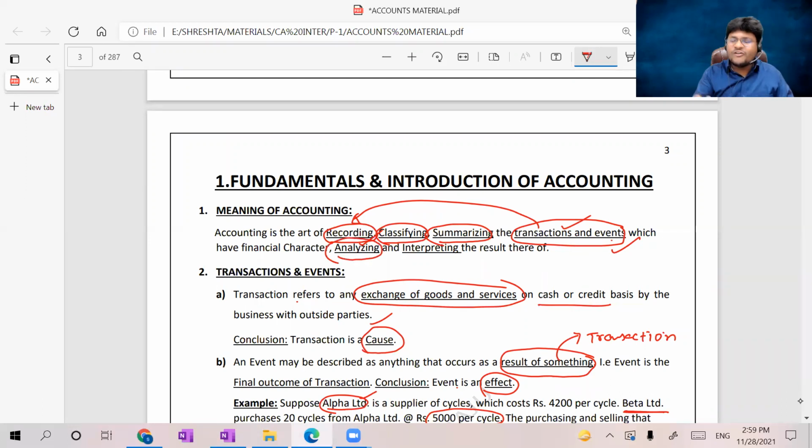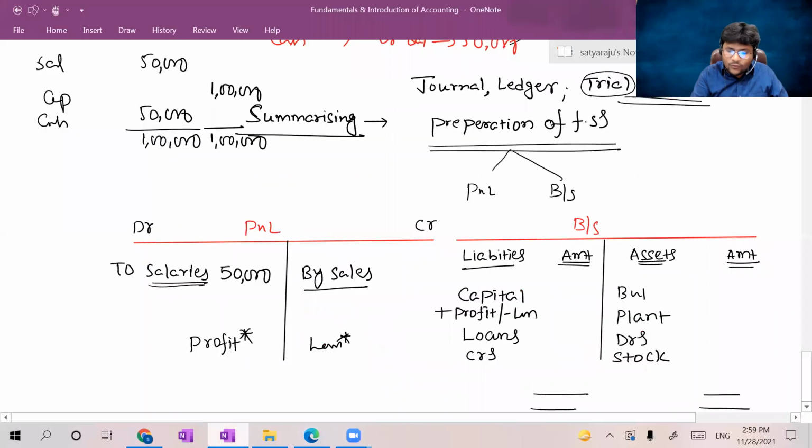Analyzing. Why accounting? I made a first question, right? For this only. Analyzing. Sir, what will you analyze? I will analyze financial statements.